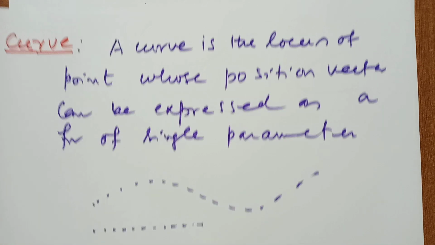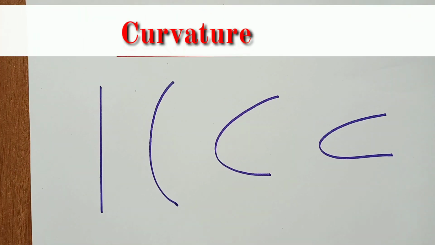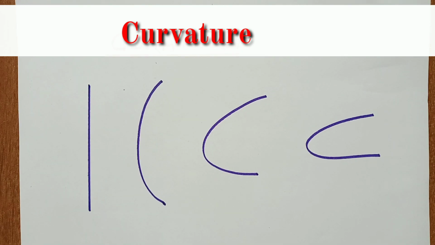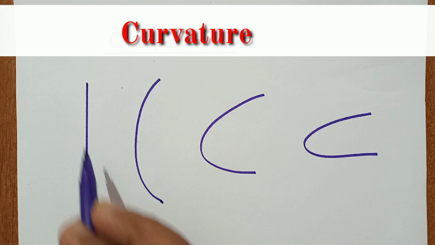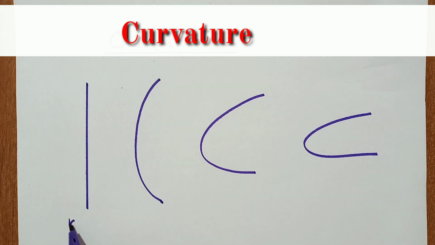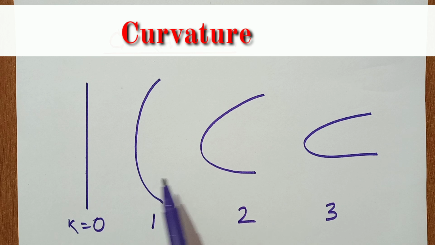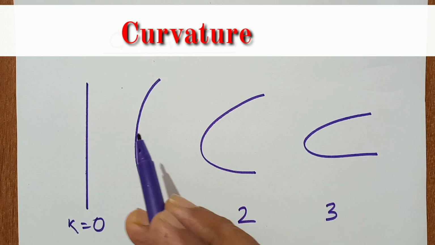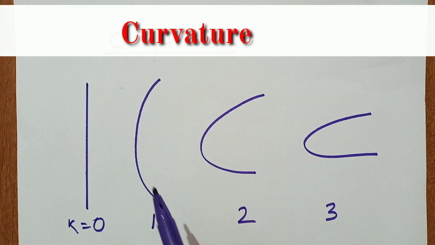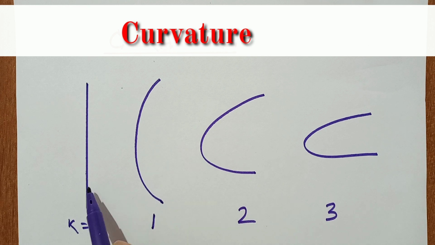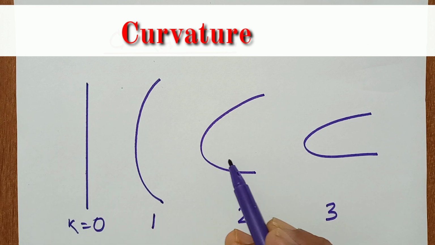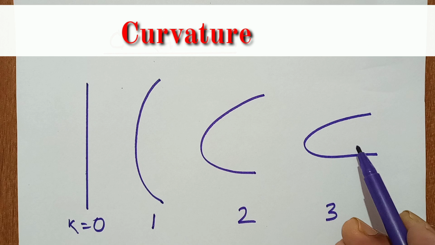Let us suppose this is a straight line. In the sense of curvature, the curvature of this straight line is 0. Suppose this is 1, this is 2, this is 3. These are curves, and this one has a bend. This has more bend than this curve, and this has more bend than this.